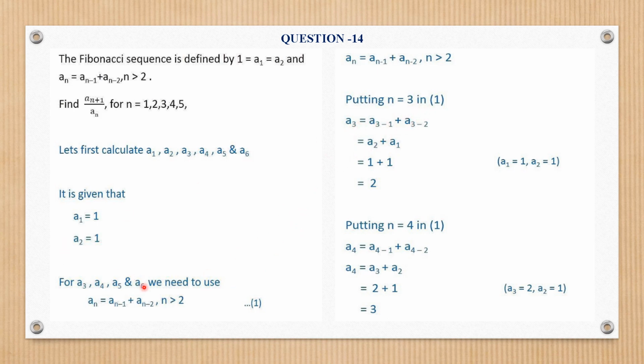So a3 will be, from here, 3 minus 1, that is a2, and 3 minus 2, that is a1. That is the sum of a2 and a1, which is 1 plus 1, that is 2. Clear? Similarly for n = 4, a4 is 4 minus 1, that is a3, and this is a2. So a3 is calculated from here, and a1, a2 are already there. So a2 is 1, so it becomes 3.